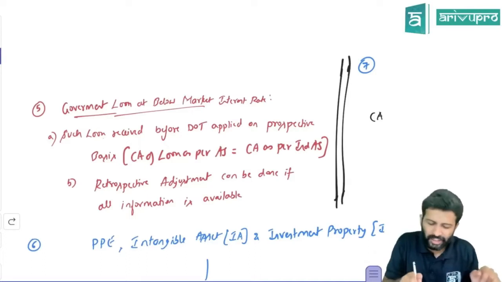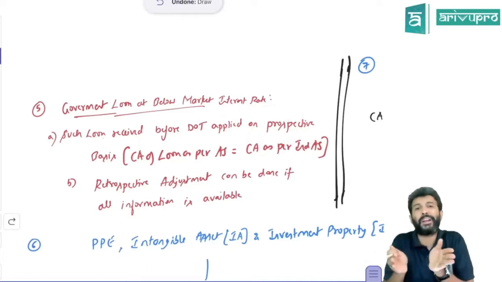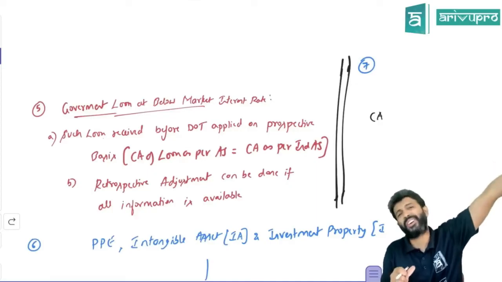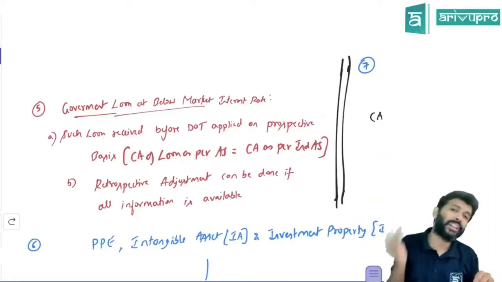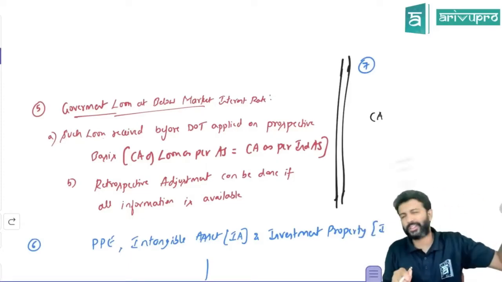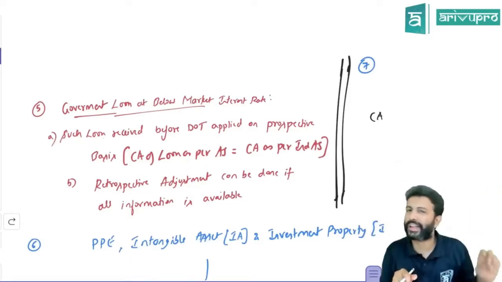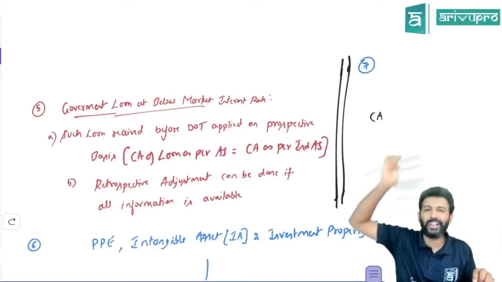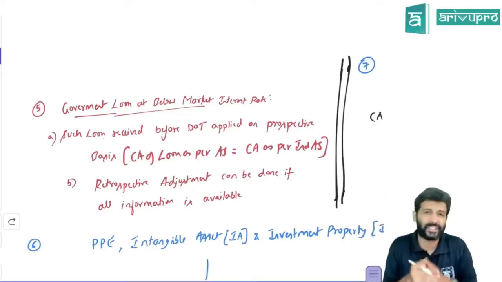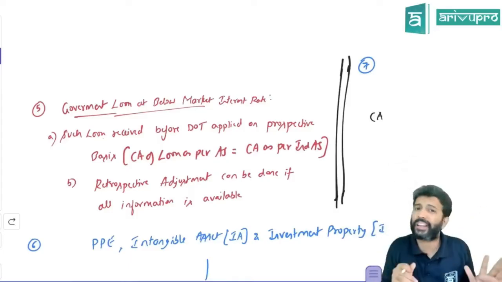The reason why it's not required is, if you want to do the split accounting, you need to know the market interest rate. The loan would have been received many years ago. So to go back and find out all that data is a Herculean task. That's probably why they said that whatever is the loan as per AS, the same thing you show as a financial liability as per IND AS also, because going back and figuring out the rate may not be an easy exercise. That's maybe the reason this practical relaxation is given.